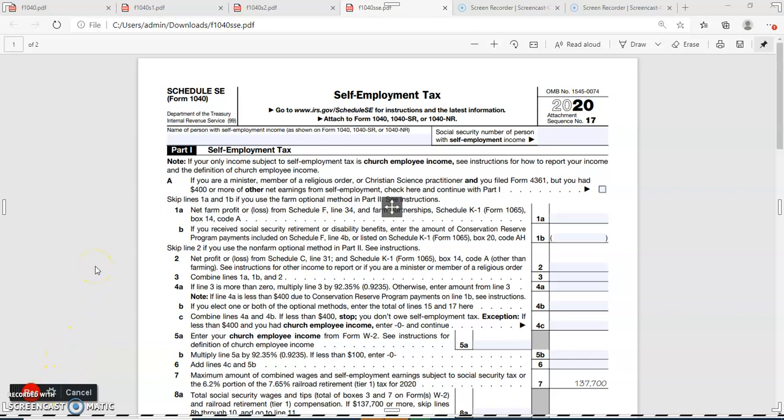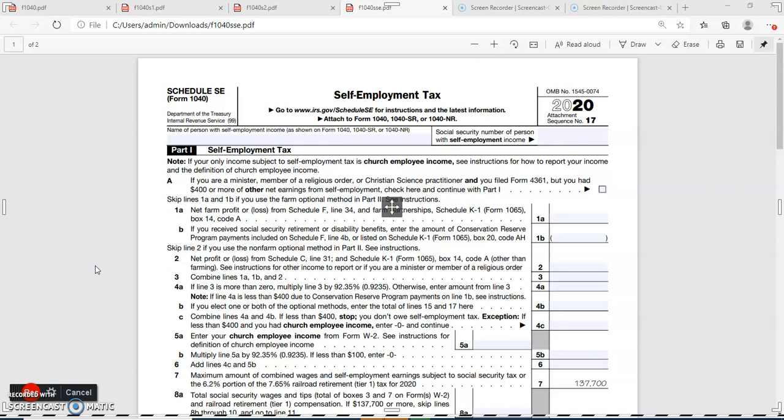Hello everyone. Today we are going to talk about Schedule SE, or self-employment tax. Basically, self-employment tax is the tax that a small business owner must pay to the federal government to fund Medicare and Social Security. Schedule SE calculates the self-employment taxes for small business owners. In other words, Schedule SE is used to figure out the tax due on net earnings from self-employment.